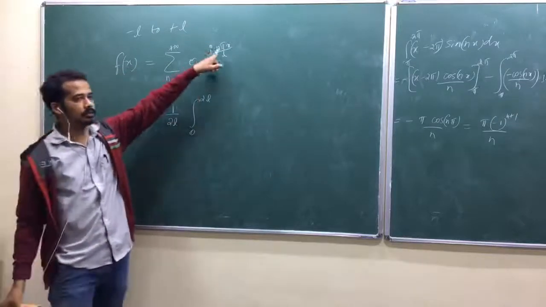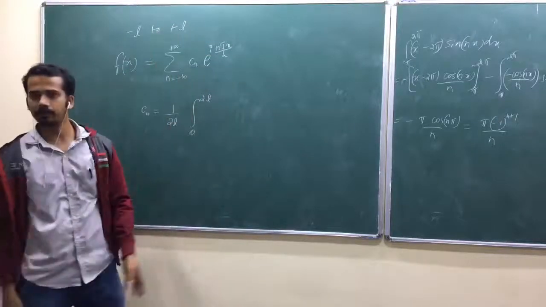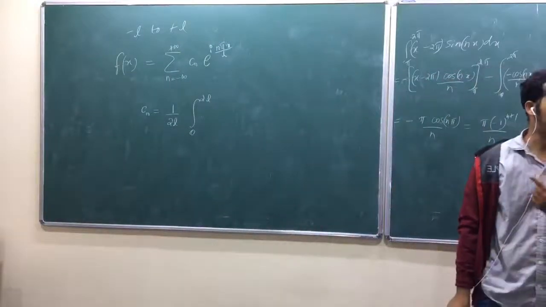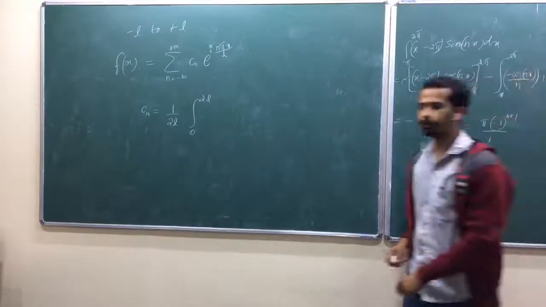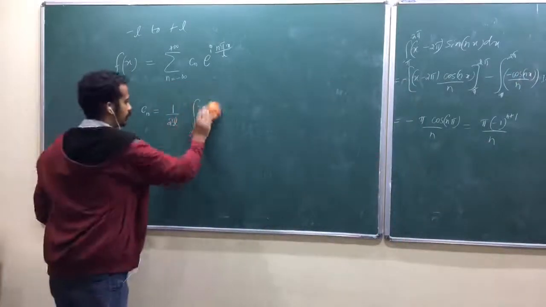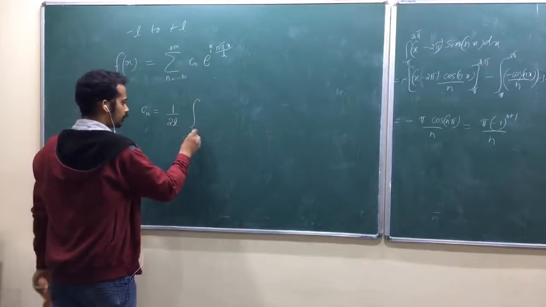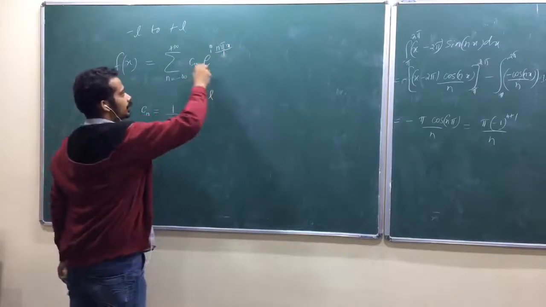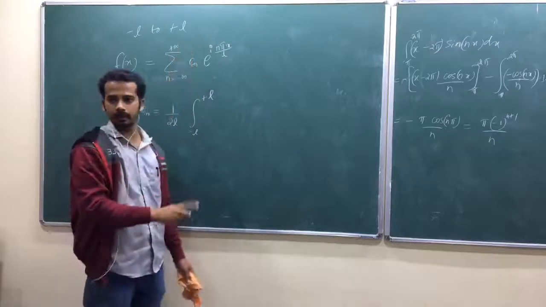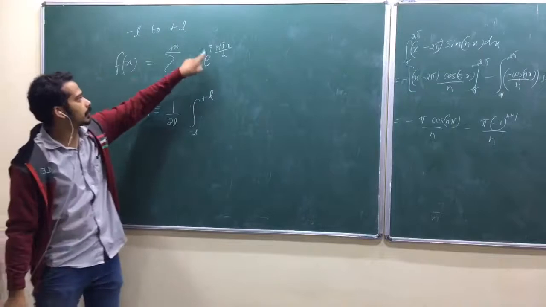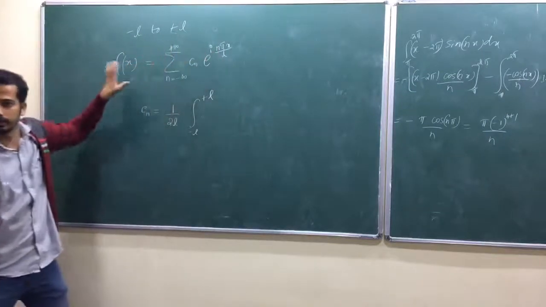So whenever the length is 2L, you can expand that as cos n pi x by L, sin n pi x by L. So I had 2 pi earlier, I have 2L here, okay. Yeah, let me think of this one again. Whenever we have an application, I think you can have 0 to 2L also, minus L to plus L. Look at here, we call these functions orthogonal, okay. So to grab this coefficient, you have to multiply this one with e power i n dash pi x by L, and you have to integrate.